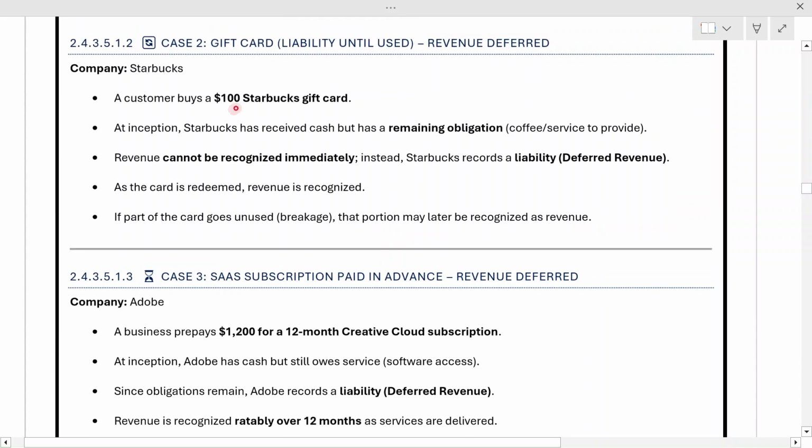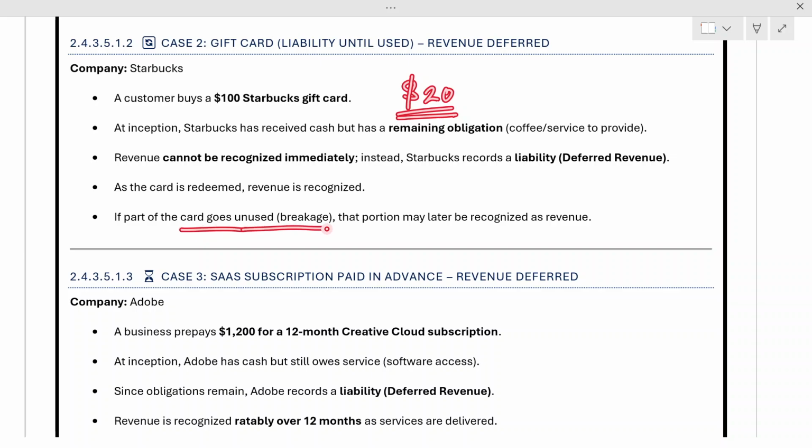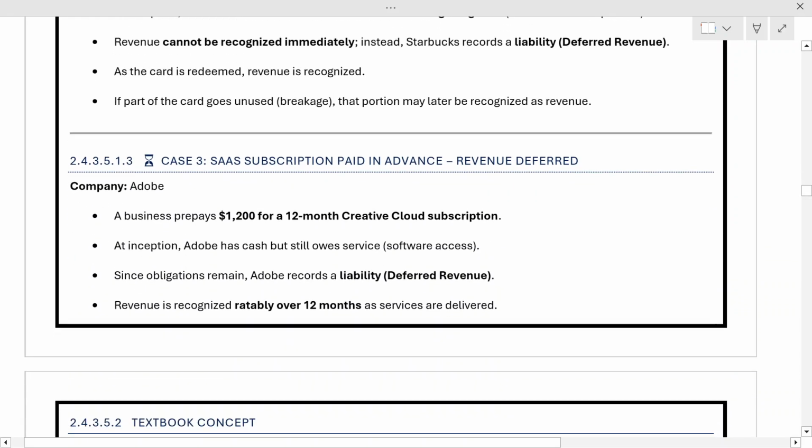For example, out of this $100 Starbucks card, only $80 was used, and the scheme was to use this card till December end. Now December has passed, so the remaining $20 cannot be used. So this is the situation where the card goes unused and the portion may later be recognized as revenue. So this $20 will be recognized immediately as revenue when the time has passed.